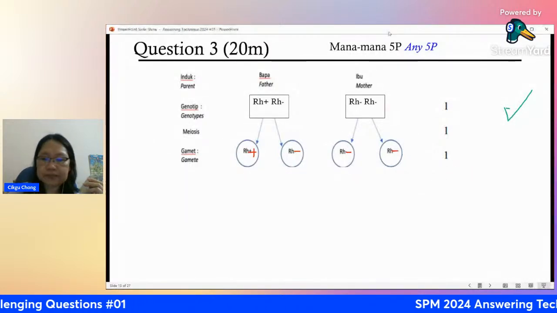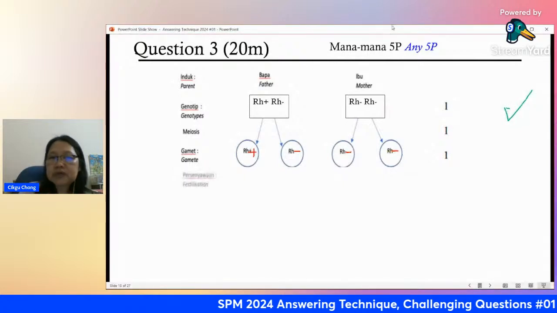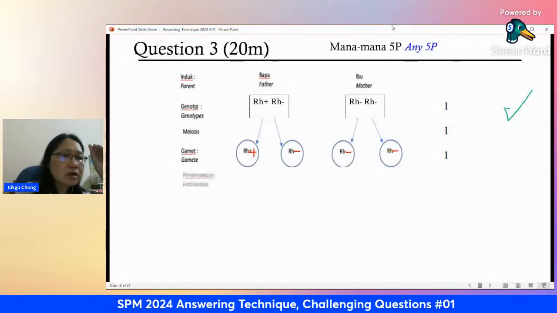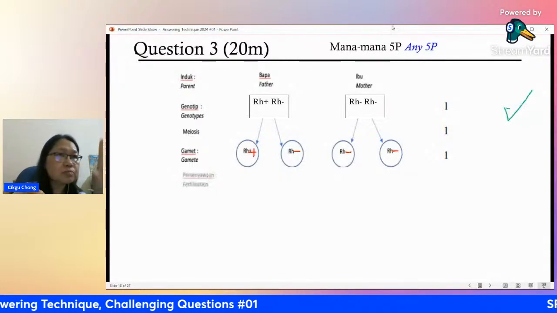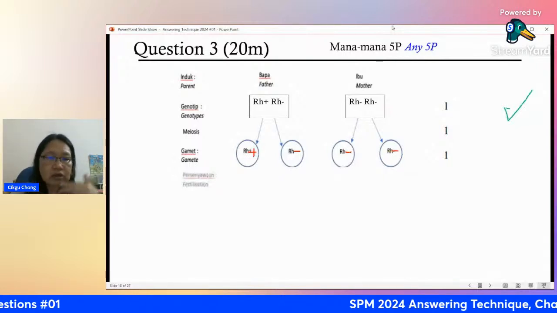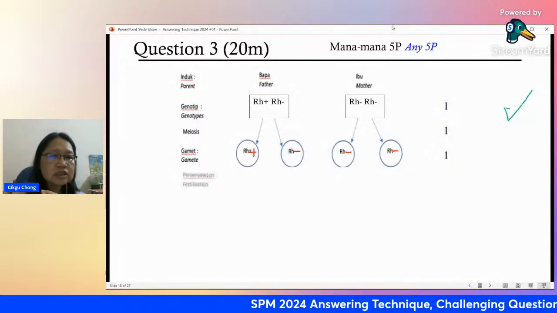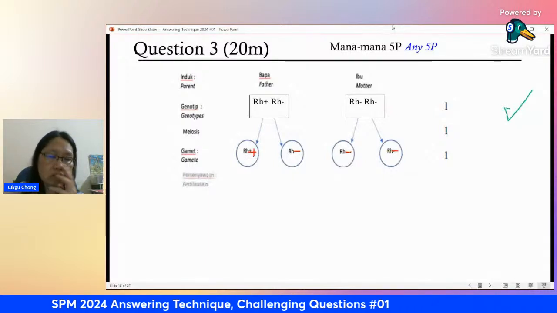All right, next one. Next row, fertilization. Okay, how do you get a baby? There must be fertilization, right? From 1 sperm from the father and 1 ovum from the mother. So you take 1 sperm from the father, 1 ovum from the mother, and combine. Okay, so the best way to combine is, I always tell my students, 1-3, 1-4, 2-3, 2-4. You will never go wrong.